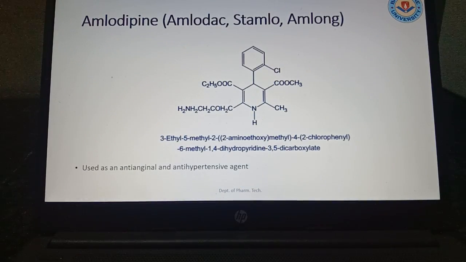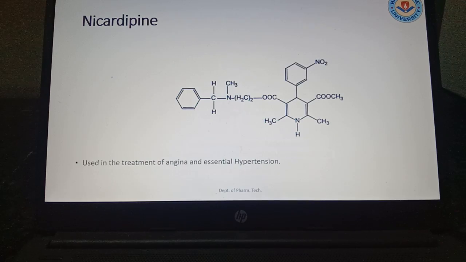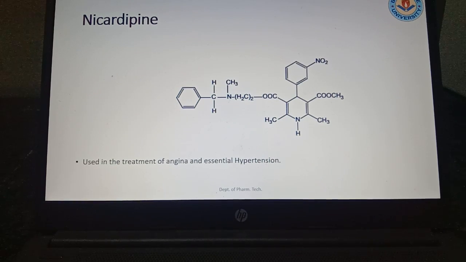So nifedipine is also used as an antianginal and antihypertensive agent. You may find some patients with continuously high pressure taking amlodipine. Felodipine is not used so much. Nicardipine is used in the treatment of angina and essential hypertension. If a person is having severe hypertension, then it is used, but not always, and essentially it is given.